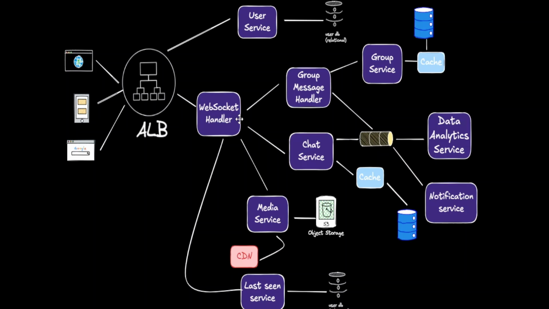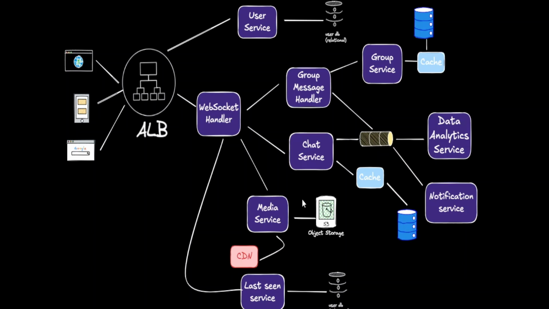Chat service has access to the repository of messages which can serve the get message, get chat by user ID, get messages by message ID kind of API. So it sits on top of a database with all the messages information. It could be a Cassandra database, which can handle this heavy load of billions of messages well.